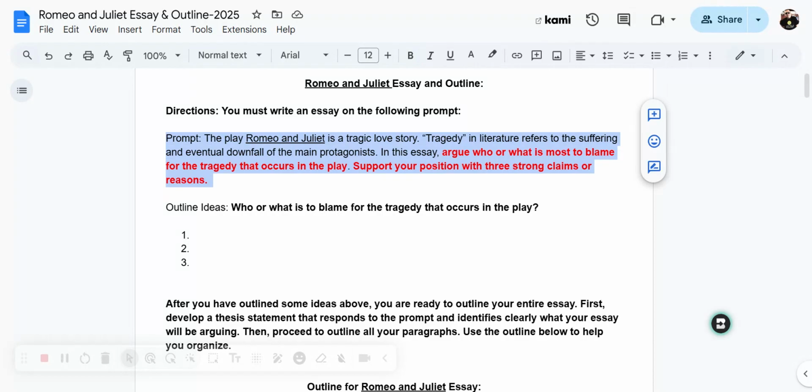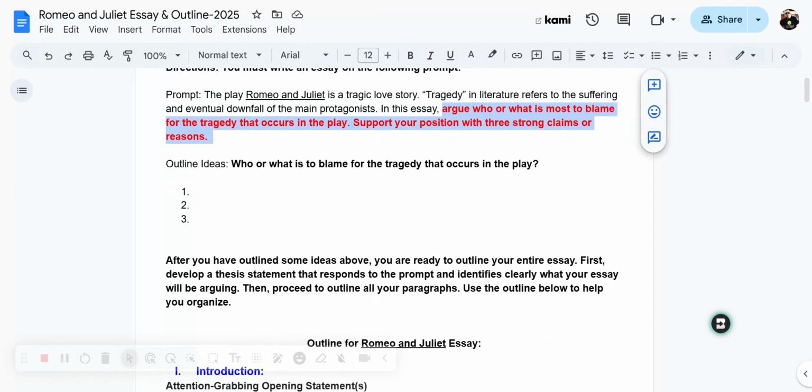Okay, so the part in red that you see here, this is the part you'll be responding to in your essay. Argue who or what is most to blame for the tragedy that occurs in the play, and support your position with 3 strong claims or reasons. So the first thing you need to do before you even write this essay is to brainstorm some ideas on what you're going to write about.